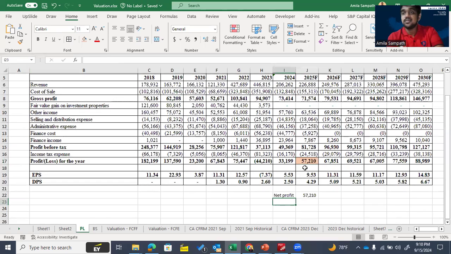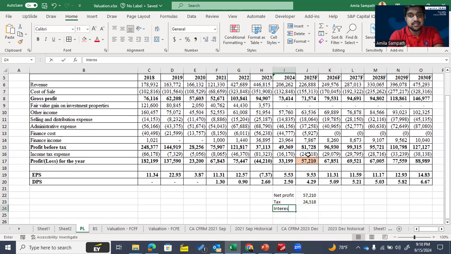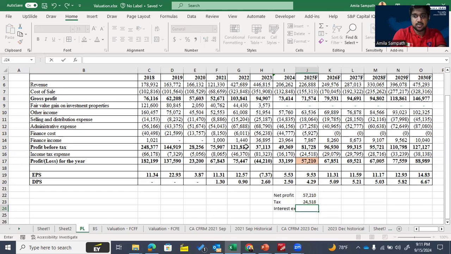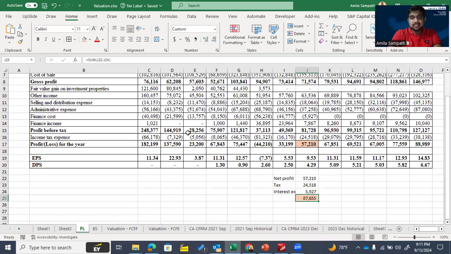Then we need to add back the tax expense, the income tax expense of 24,000, and the interest expense, that means finance cost, 59. Then we can derive our EBIT as 87,000. This is our EBIT, earnings before interest and tax.